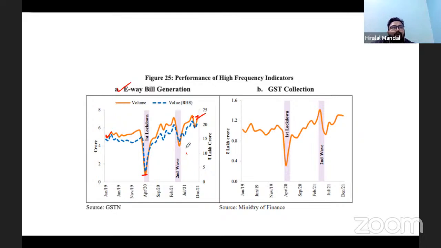It means more commodities are being transported, and once the e-way bill generation is suggesting a positive growth, it means that more items are being consumed by the people. And if more items are being consumed by the people, the tax on that will be higher as well. So that's how you can see the relation between the e-way bill generation and the GST collection. Look, it is following a similar trend to what the e-way bill generation was. This is how the government makes inferences.